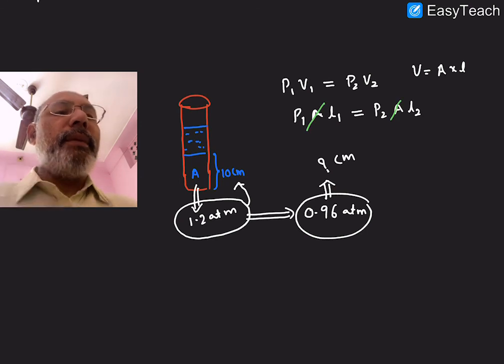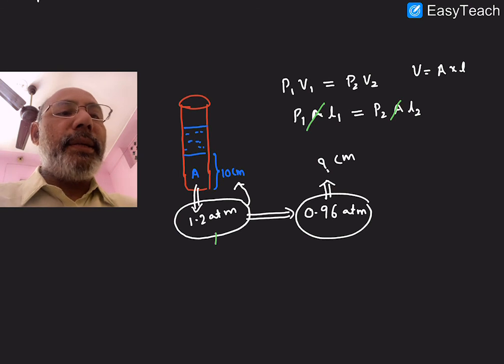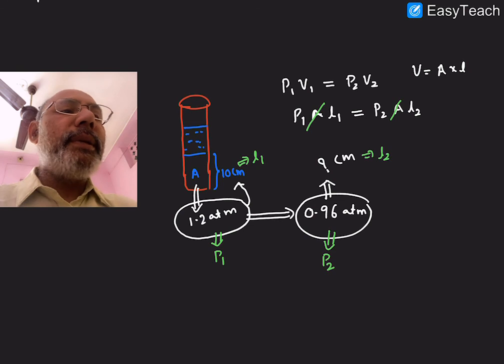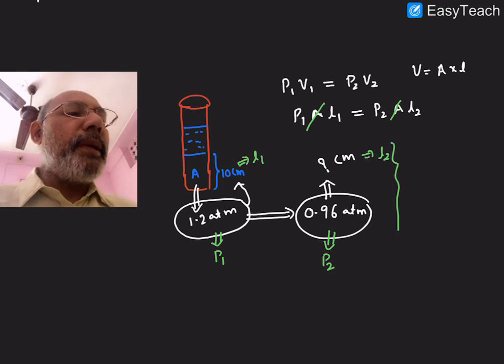P1 is the initial pressure before trimerization, that is 1.2 atmospheres. P2 is the pressure after the trimerization, that is 0.96 atmospheres. L1 is the length of the gas A before trimerization. You have to find L2. It's a straightforward calculation. Because I have to find L2, I can write P1 into L1 divided by P2.